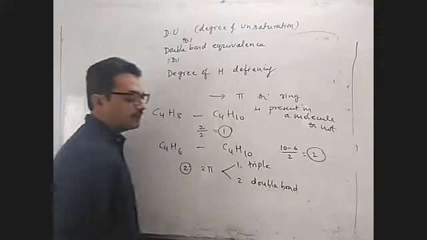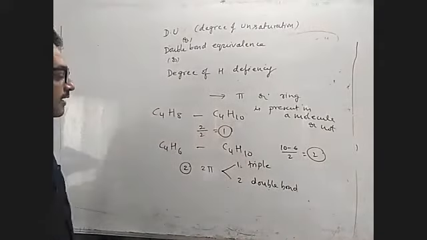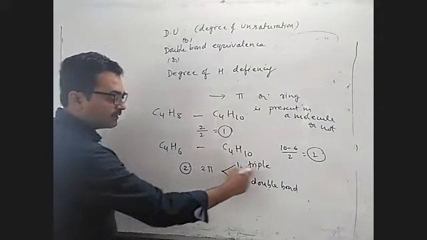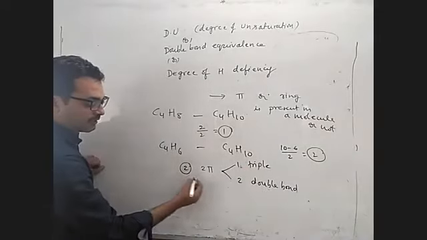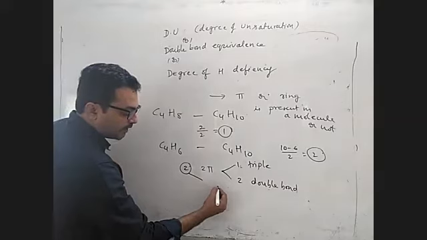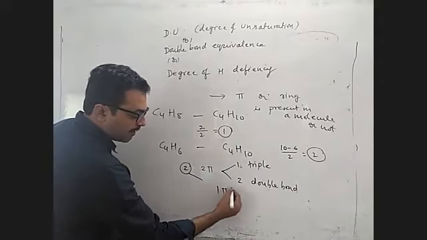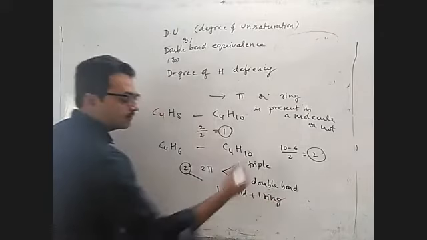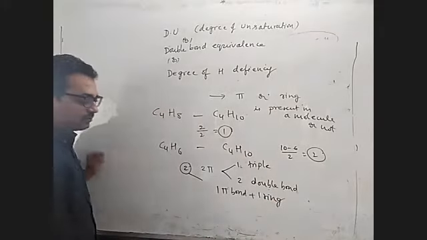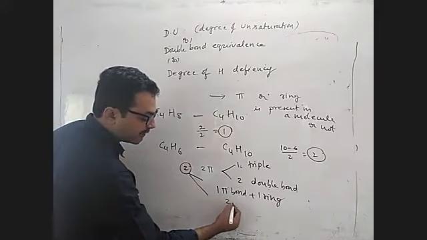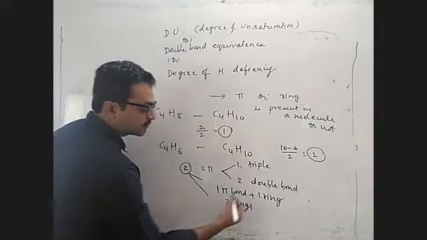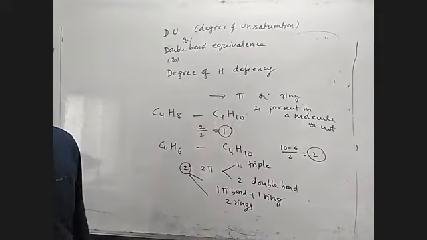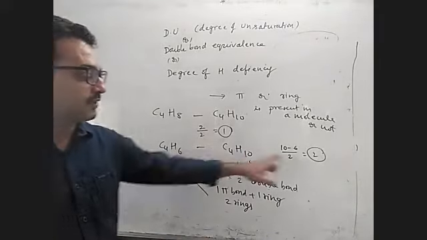What are the other possibilities? One triple bond or 2 double bonds. And the other possibility: it may have 1 pi bond and 1 ring. Or else, it may have 2 rings. So these are the various possibilities for a degree of unsaturation of 2.